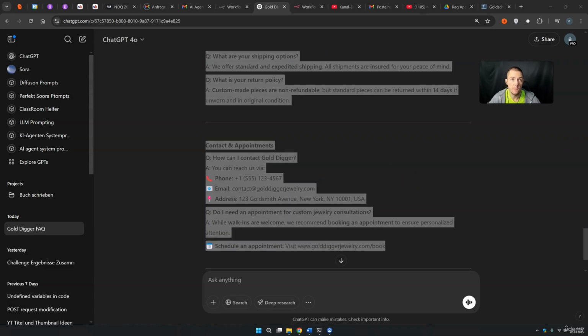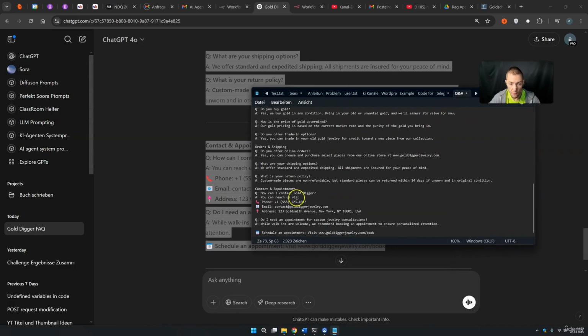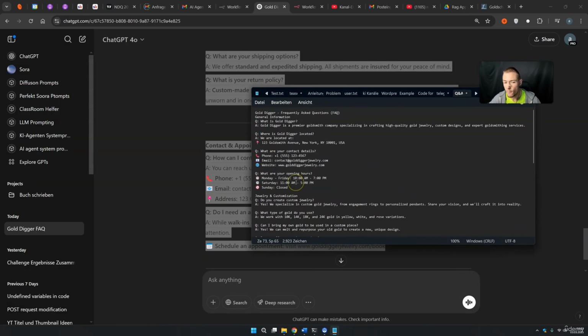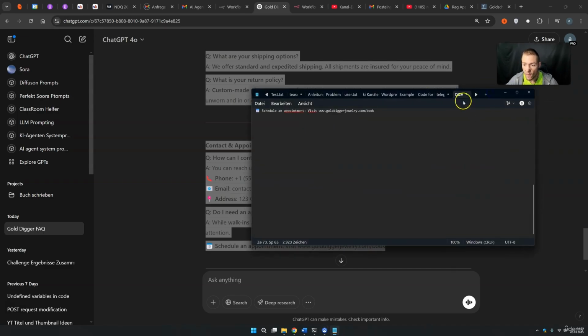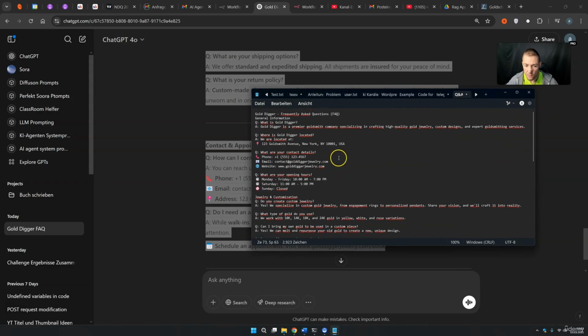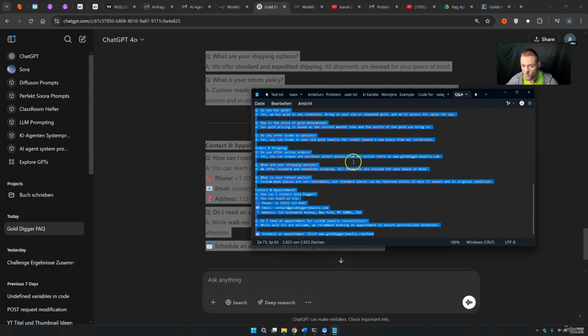But this would of course be a standard Q&A that a lot of people would like to have included in the RAG application. What I am doing right now is that I make a text file. I call it Q&A Gold Digger. And in this Q&A Gold Digger, I simply insert this information so we can throw it in. You can also make this in Markdown if you want to have better information. But once again, for the sake of this tutorial, I think this is completely fine. The LLM will understand this.